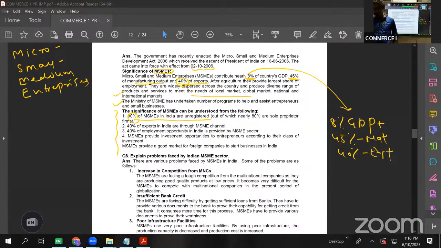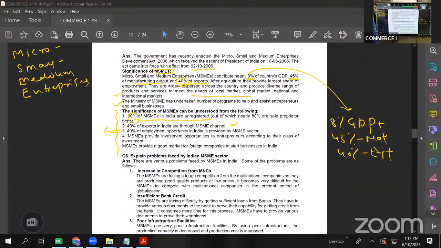They don't want to get involved in all this process and all that, right? But once they are also registered, as I said, the figures would definitely change. Then 40% of exports in India are through the MSME channel, this we know already. 40% of employment opportunities are provided by MSMEs. Next to agriculture, India is a predominantly agricultural country. A major population of India is said to be engaged in agriculture activities, and MSME is next to agriculture, contributing how much? 40%, absorbing 40%.